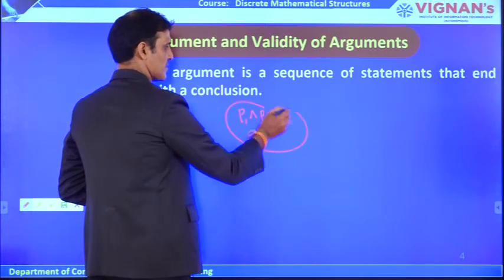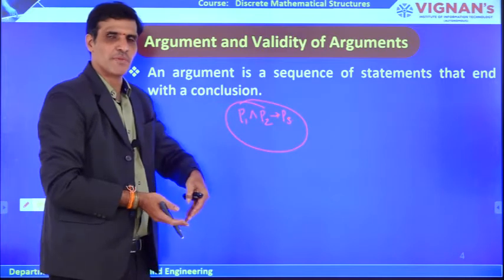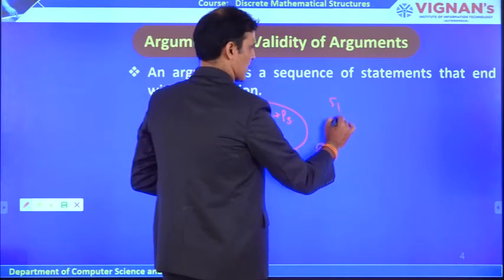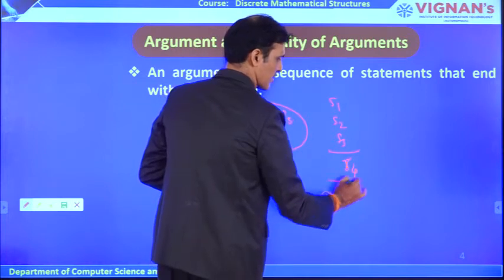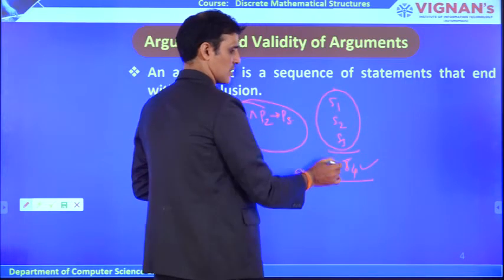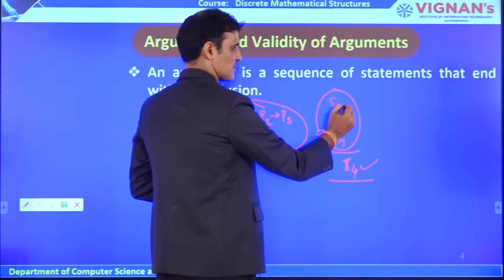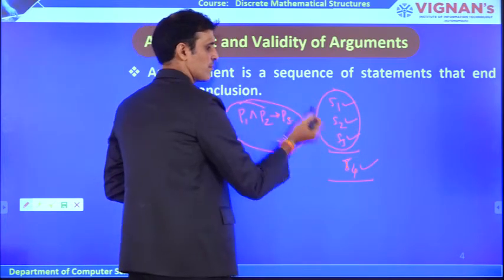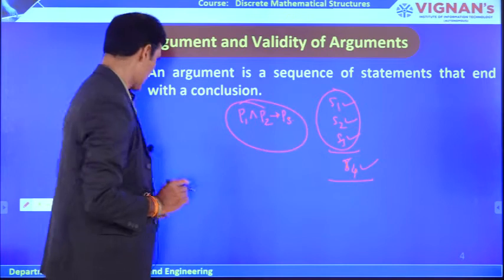By using all these statements, we try to prove a statement. In the last case, I had said S1, S2, S3, and check whether S4 follows. This is what we need to prove. This is called the argument and this is called the conclusion. We need to get the conclusion from the given set of statements. By using these three statements, we need to prove whether it is provable or not. This is what we call the conclusion.